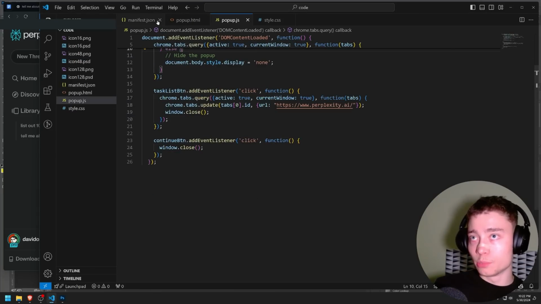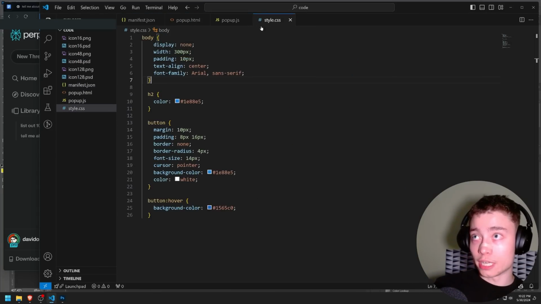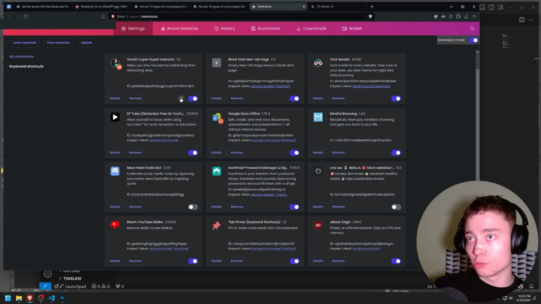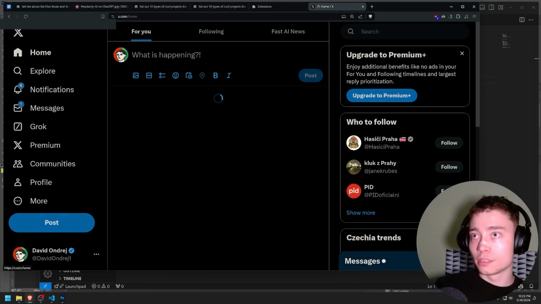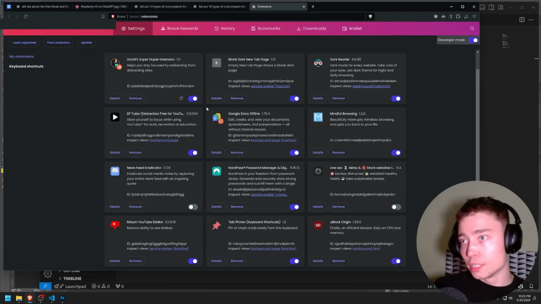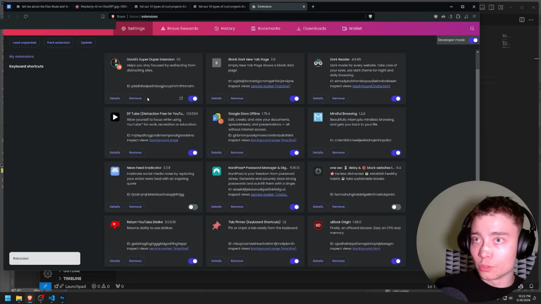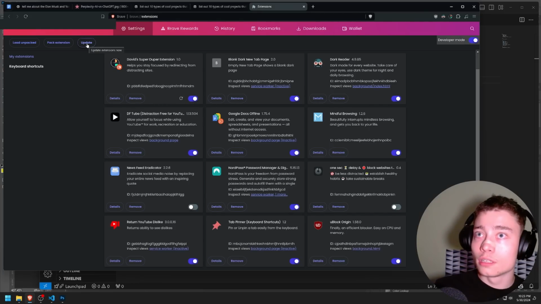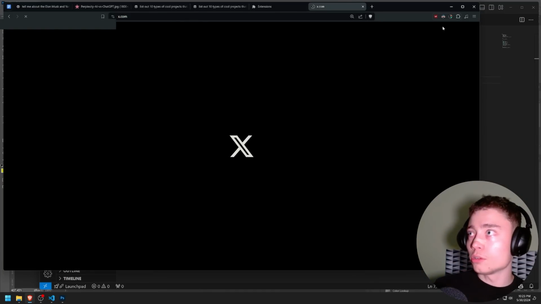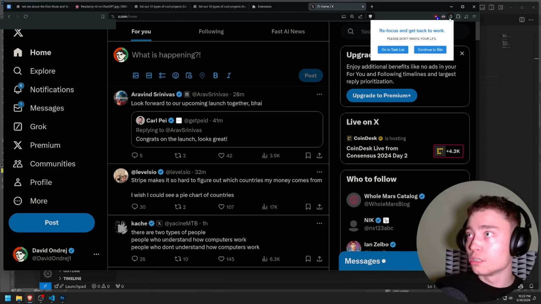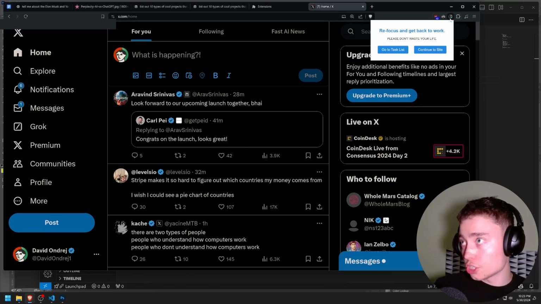So I've saved both of these files with Control S. Make sure everything is saved. So let's go back to our extensions and reload this. Very important, reload it. Now let's open up Twitter again. And it still does not work. Let's see. Why does the extension not work? Reload it. Update extensions now. I think that's going to ignore our extension, but whatever. Yeah, I don't know why this doesn't work. Wait, is it like we have to click this or something? Oh shit. I have to click the extension and then it works.